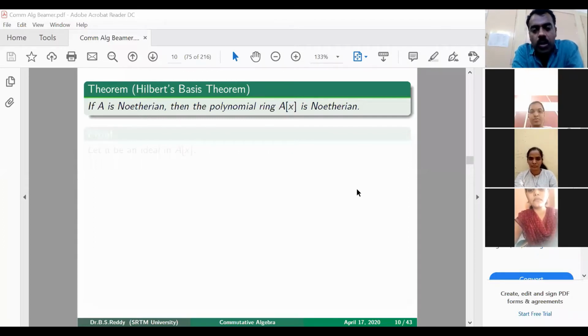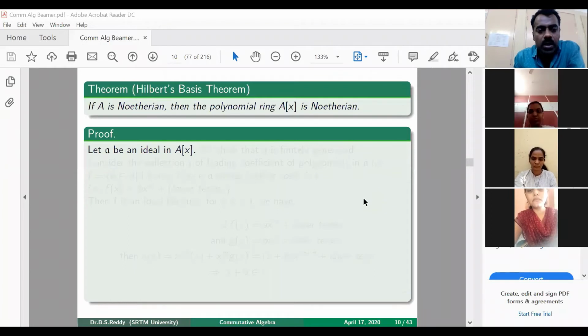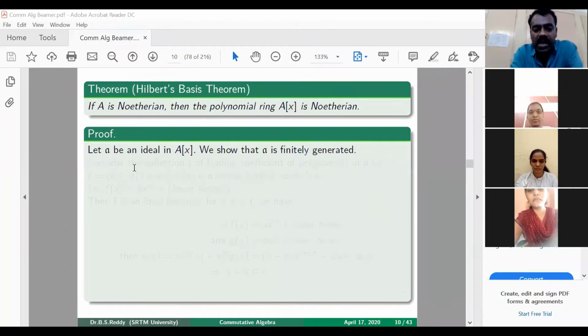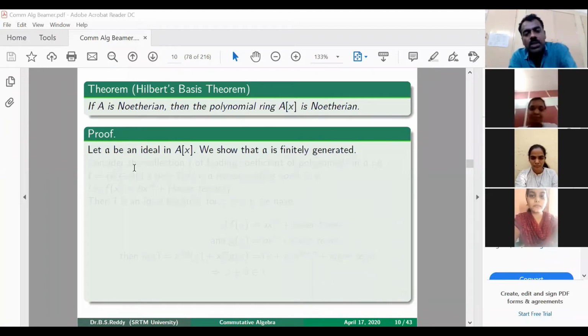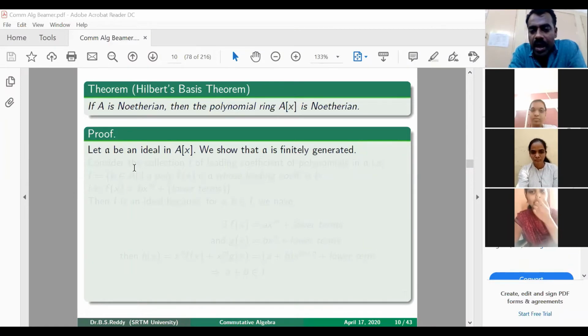To prove that the polynomial ring A[X] is Noetherian, we consider an ideal in it and show that the ideal is finitely generated. So start with an ideal in A[X]. We show that it is finitely generated. Then that shows that A[X] is Noetherian. So we have taken an arbitrary ideal in A[X], and we are going to prove that it is finitely generated.